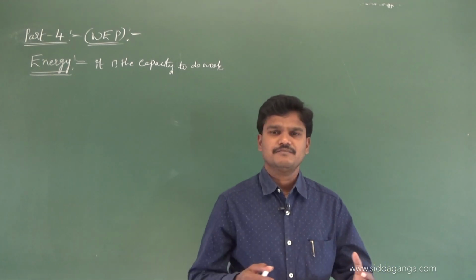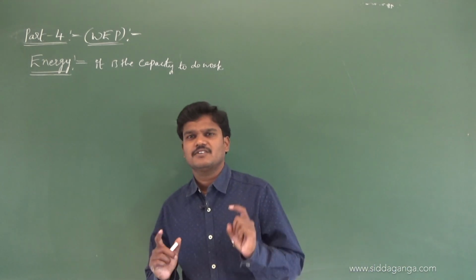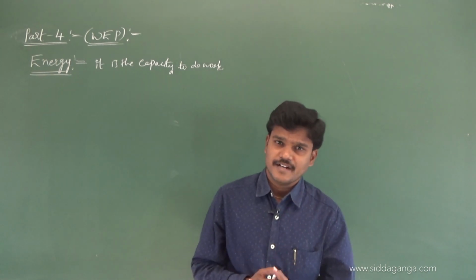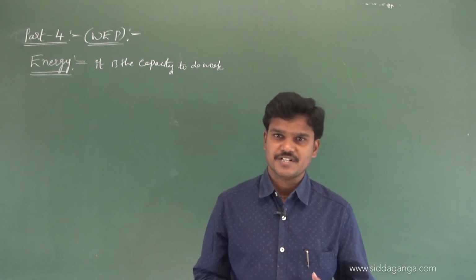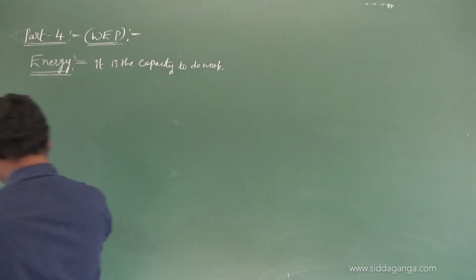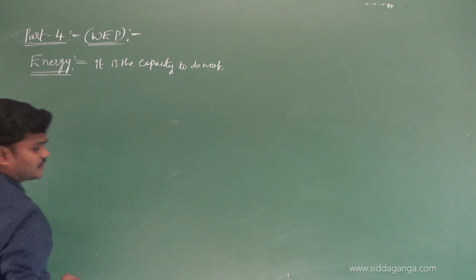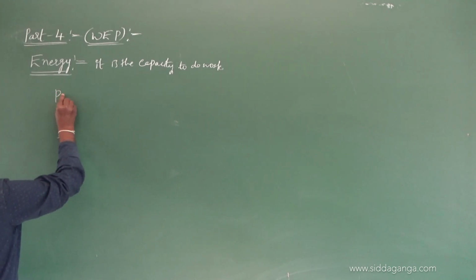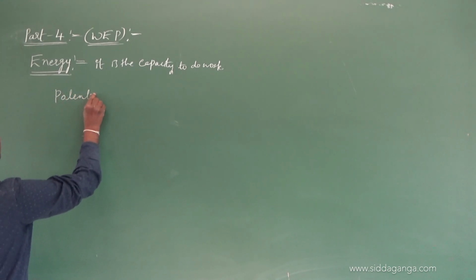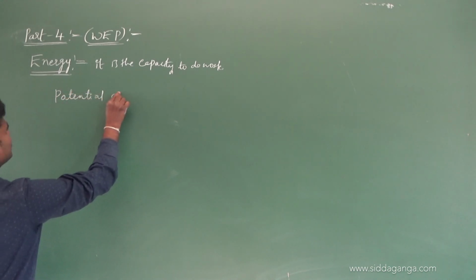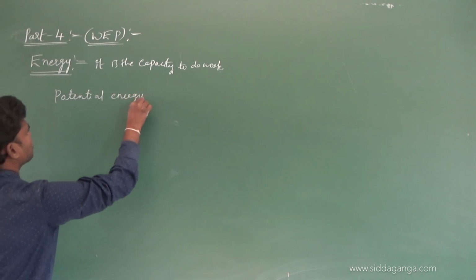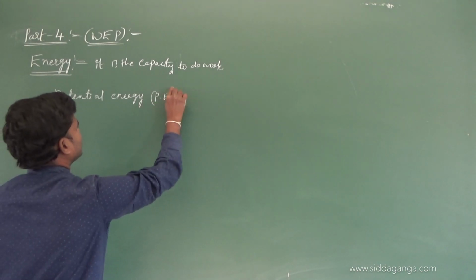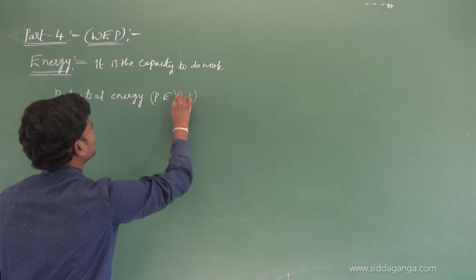Here we don't need all these things. Our target is to learn potential energy and kinetic energy. Let us see what potential energy is first. Energy is basically classified into two types. One is potential energy. We can represent it with PE, otherwise sometimes we use the symbol U.